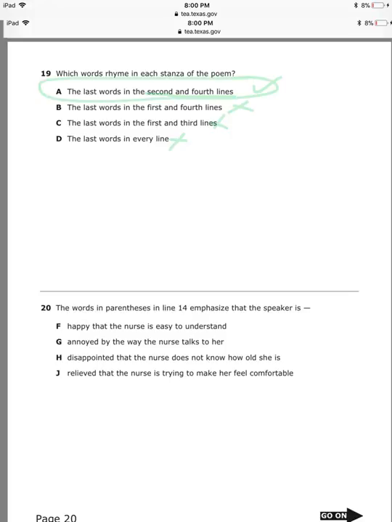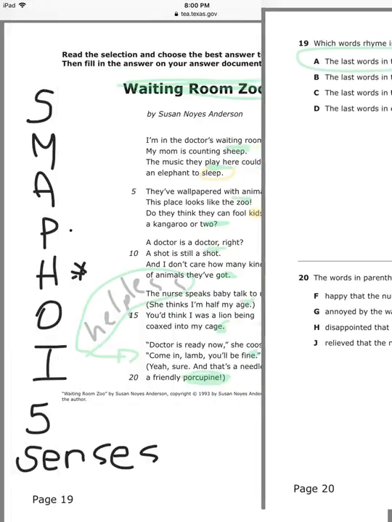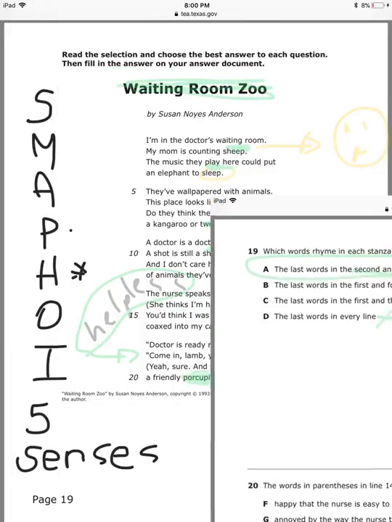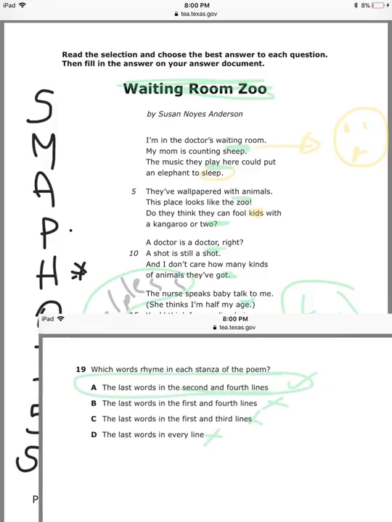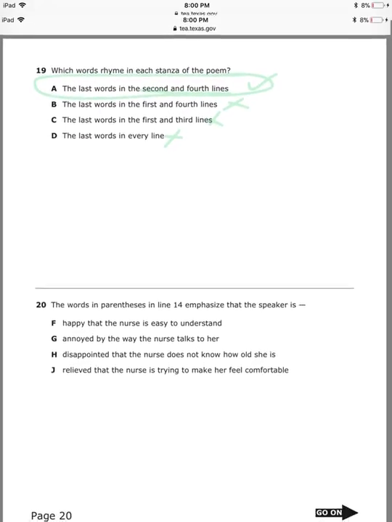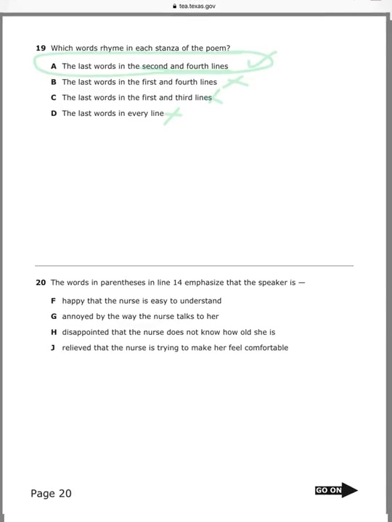Number 20. The words in parentheses in line 14 emphasize that the speaker is, I don't know. I need to check my poem. Go back to line 14. This one's in parentheses. The nurse speaks baby talk to me. She thinks I'm half my age.